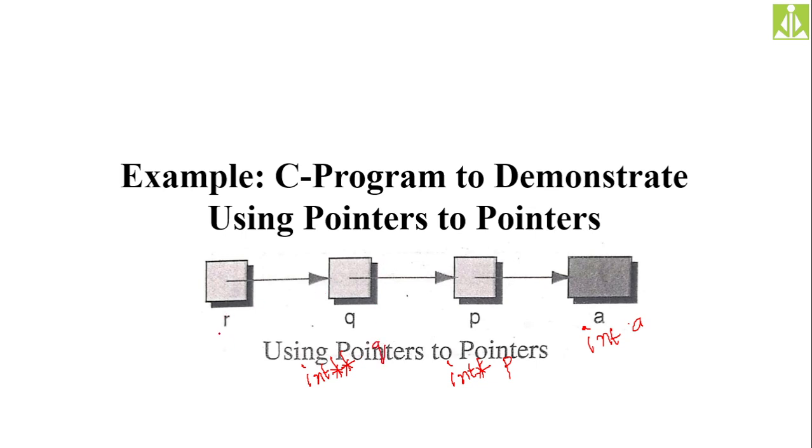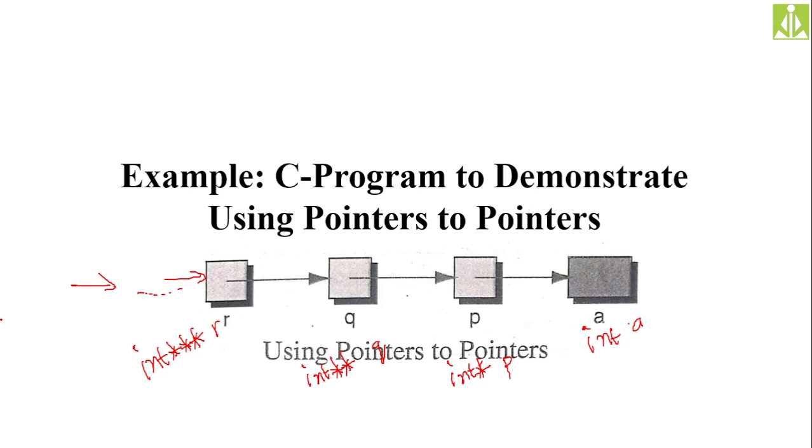And r is a third level pointer, so you need 3 stars, int ***r. Like this, you can have any level of pointers. You can even have one more pointer like that. It depends on your patience, how complex you want your program to be. But I'm going up to third level and stopping there. So we will simply do the demonstration of this.